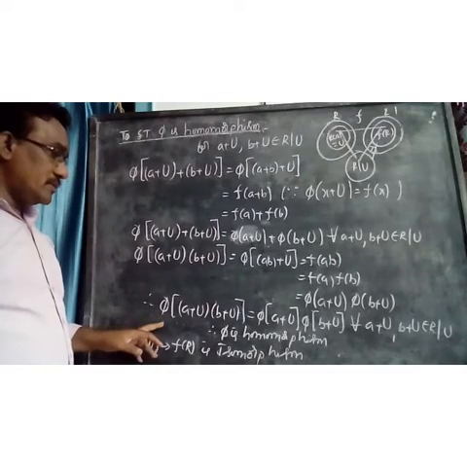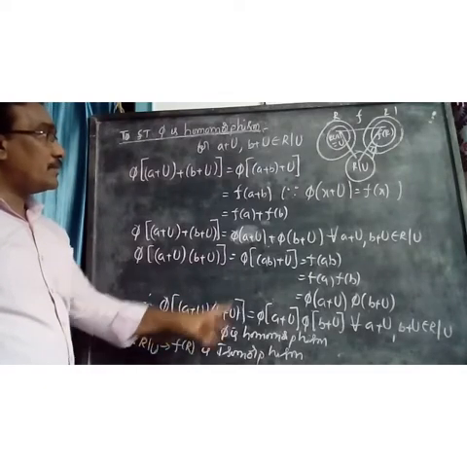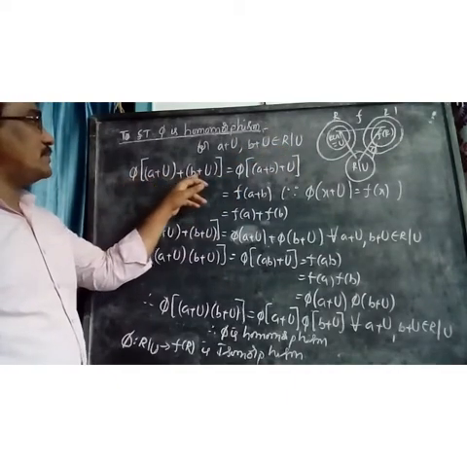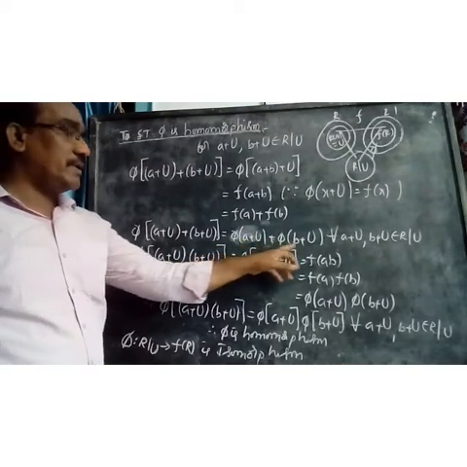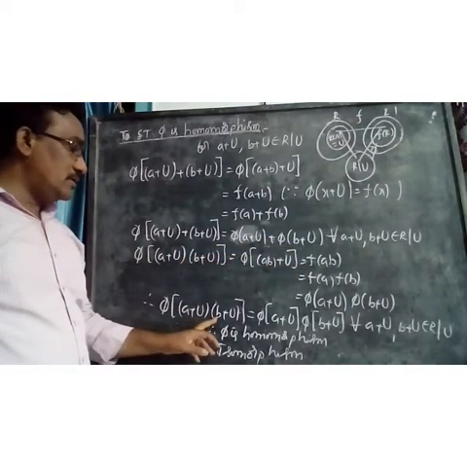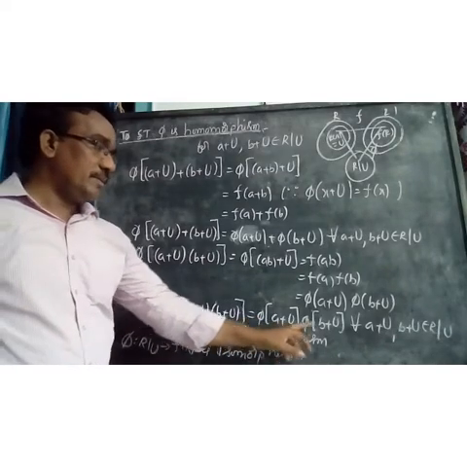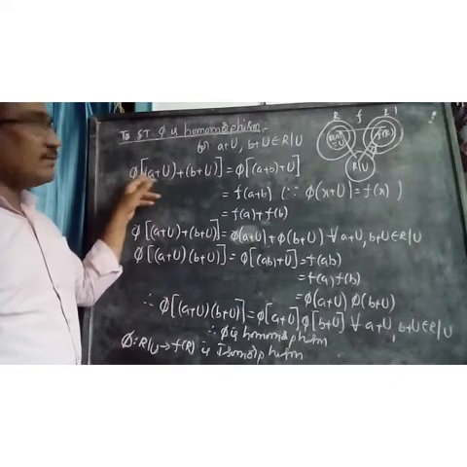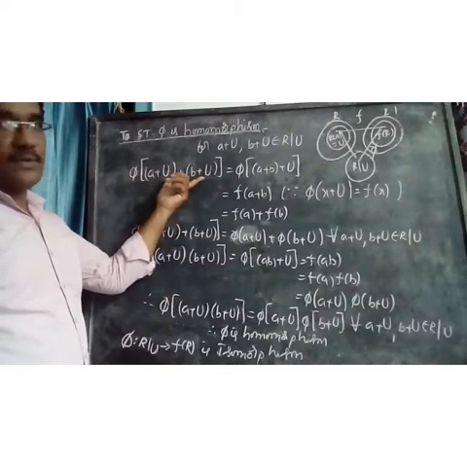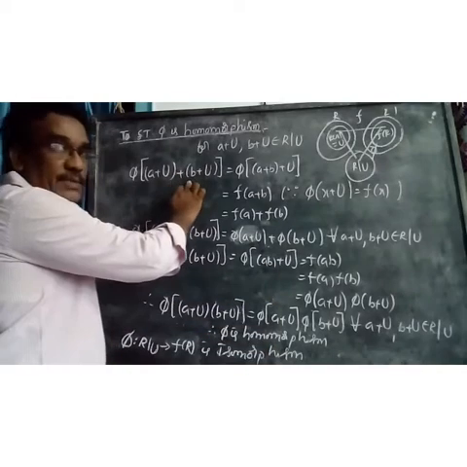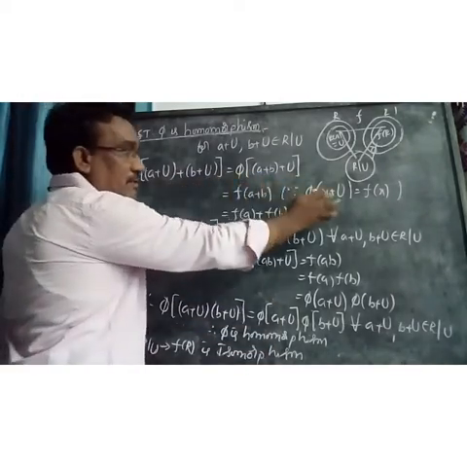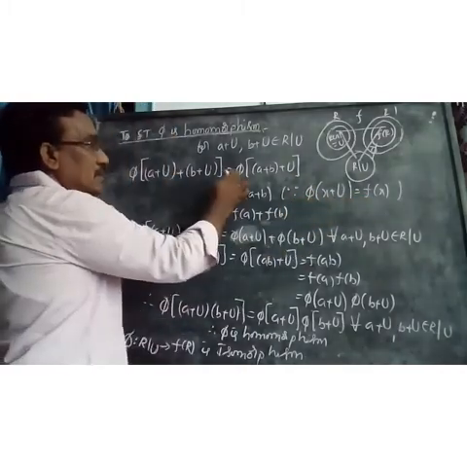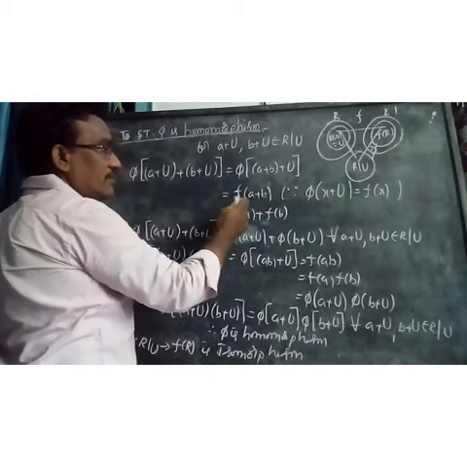Pi is a homomorphism means we take a plus u, b plus u belonging to R by u, and we have to show that pi of (a plus u) plus (b plus u) equals pi of a plus u plus pi of b plus u, and pi of (a plus u) into (b plus u) equals pi of a plus u into pi of b plus u. Then pi is a homomorphism. So I start with pi of (a plus u) plus (b plus u). This is the sum of the cosets, which is defined as a plus b plus u. What is the definition of pi of x plus u? Pi of x plus u equals f of x. So pi of a plus b plus u equals f of a plus b.